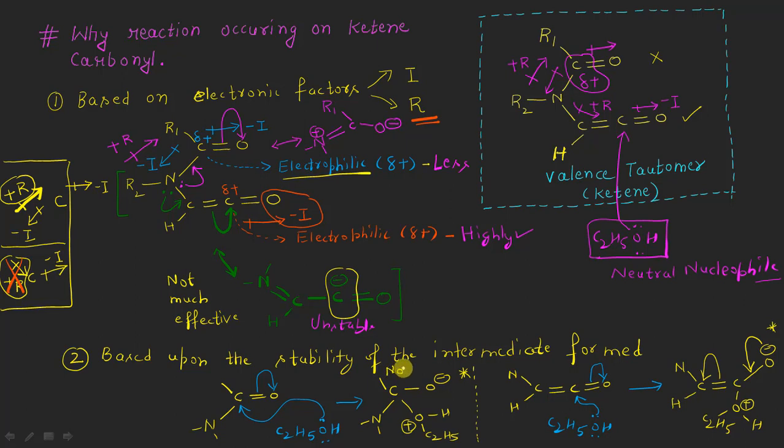Let me write here, this is not resonance stabilized, and so we can say the attack will not take place on the carbonyl of the amide, because whatever intermediate is formed here is not resonance stabilized, it is not stabilized at all, right? On the other hand, if the attack takes place on the carbonyl of the ketene, whatever intermediate is formed here is stabilized and goes towards stability because of the formation of a second resonating structure, and it can show resonance, right?